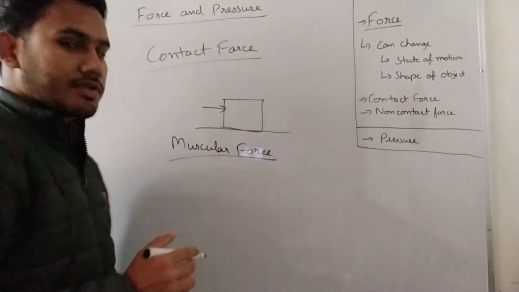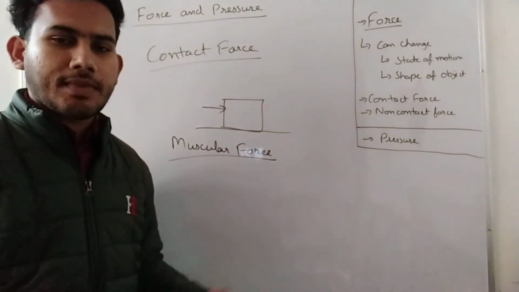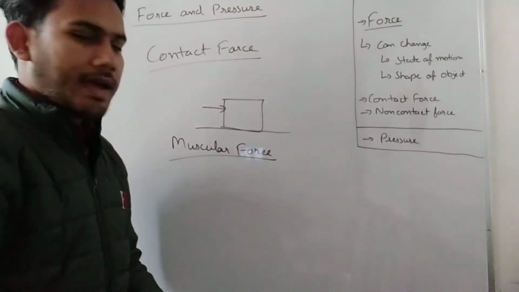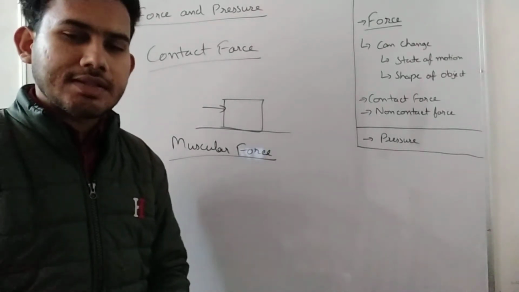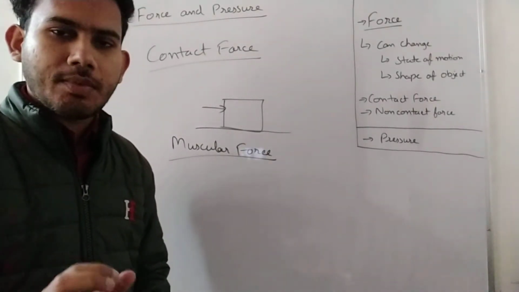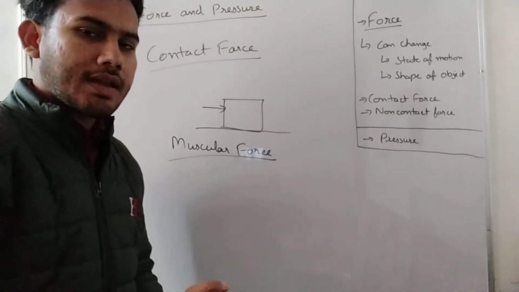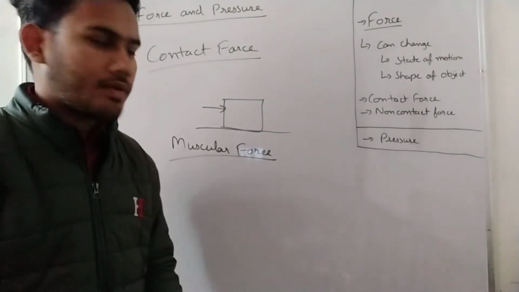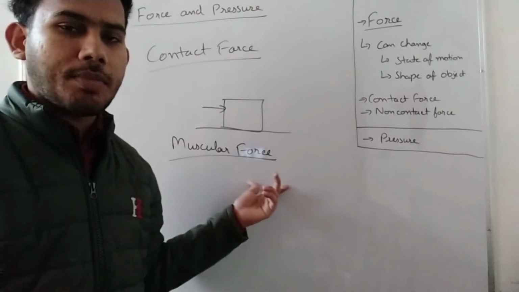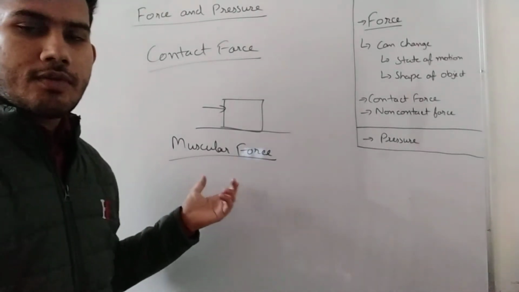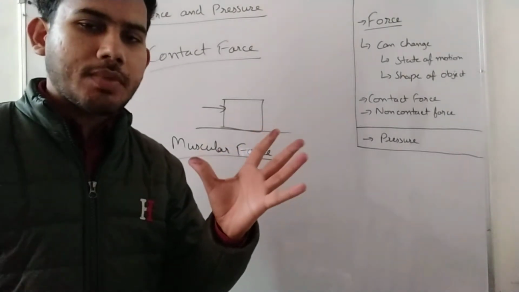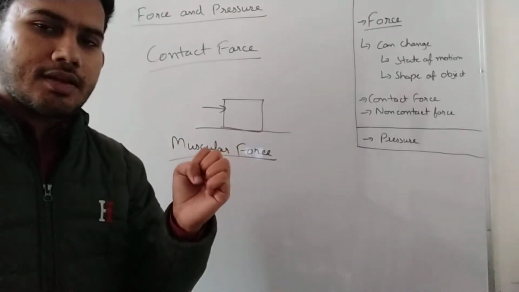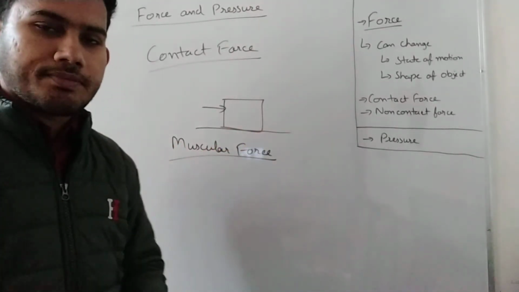Okay. What is muscular force? The force that is between our muscles. Okay, as the muscles are acting, they are providing us some energy so that we can apply force on something, or we can move, or we can walk. So these are the forces that are applied by our muscles. For example, I am moving my fingers like this, so my muscles are applying forces on one another, so that is why I am contracting and relaxing. Okay, so these are called muscular force.